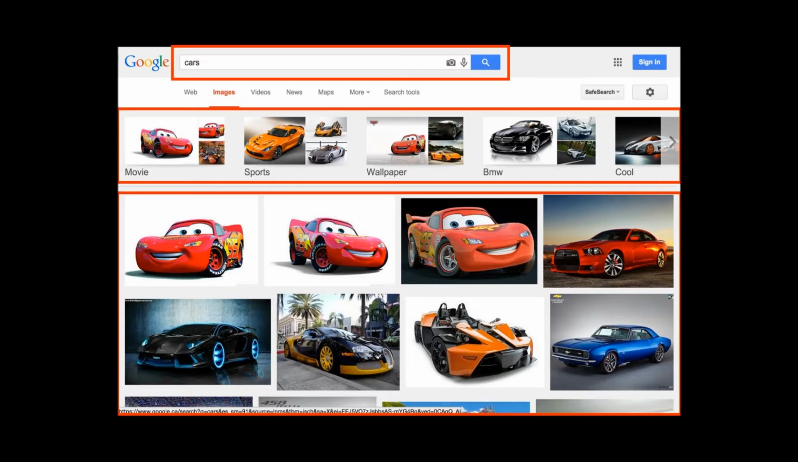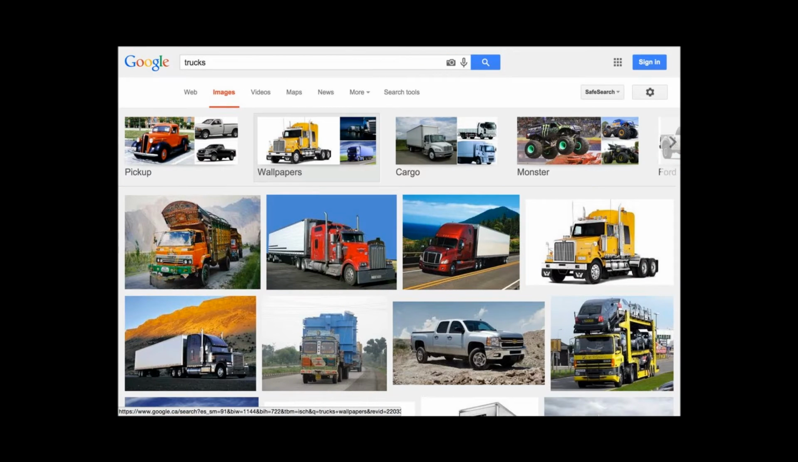As we update our search component at the top, and let's say we want to look at trucks, in the context of server-side rendering, the entire page is now refreshed, just grabbed from the server. The search component is updated, our suggestions component is updated, and our results component is also updated, right?